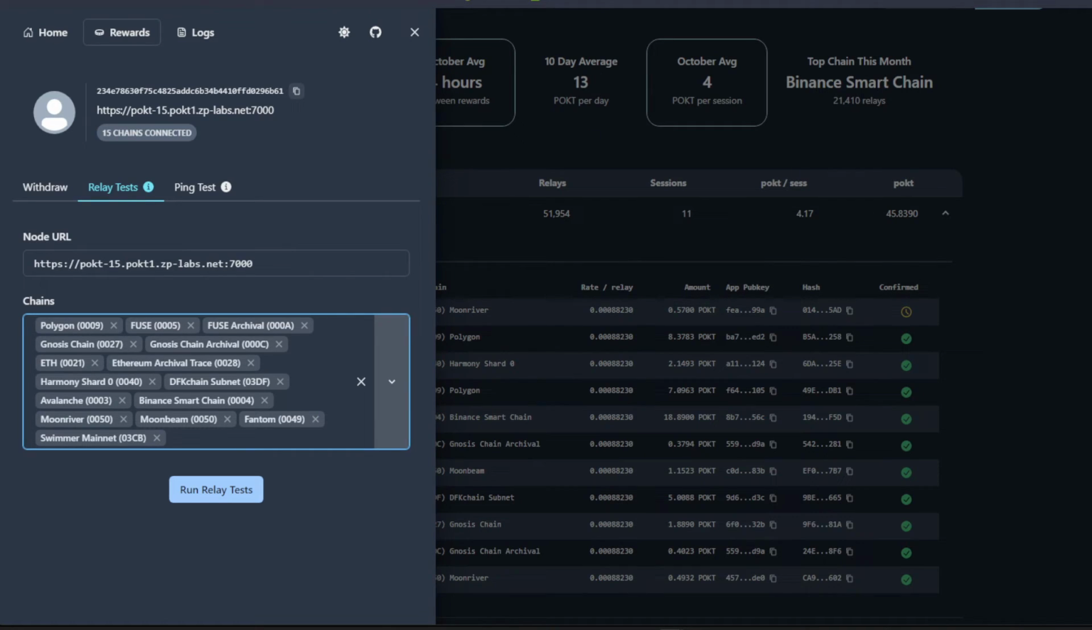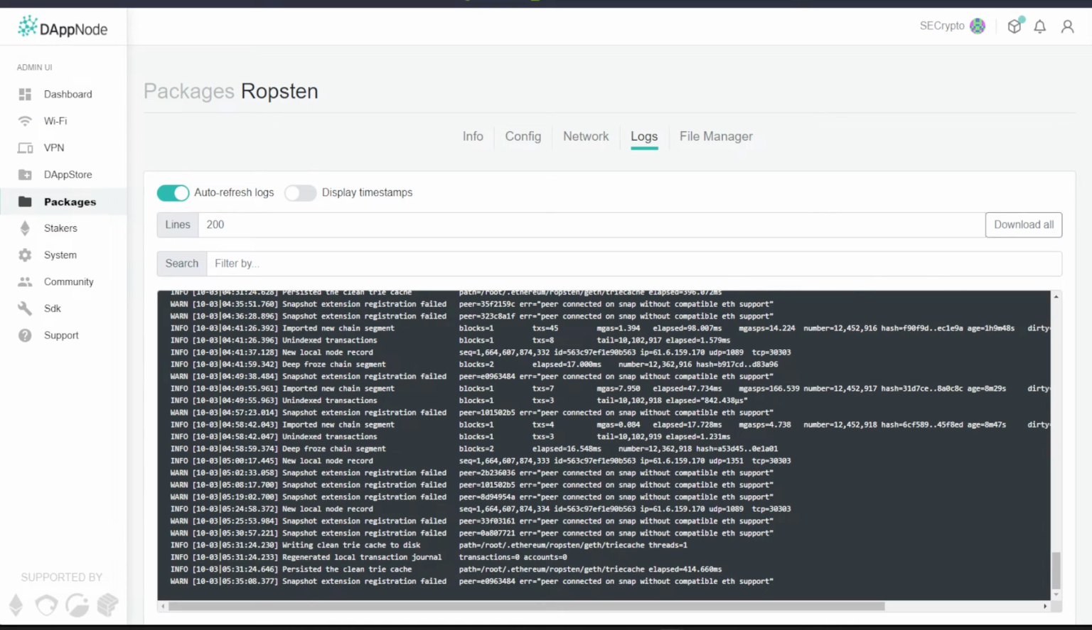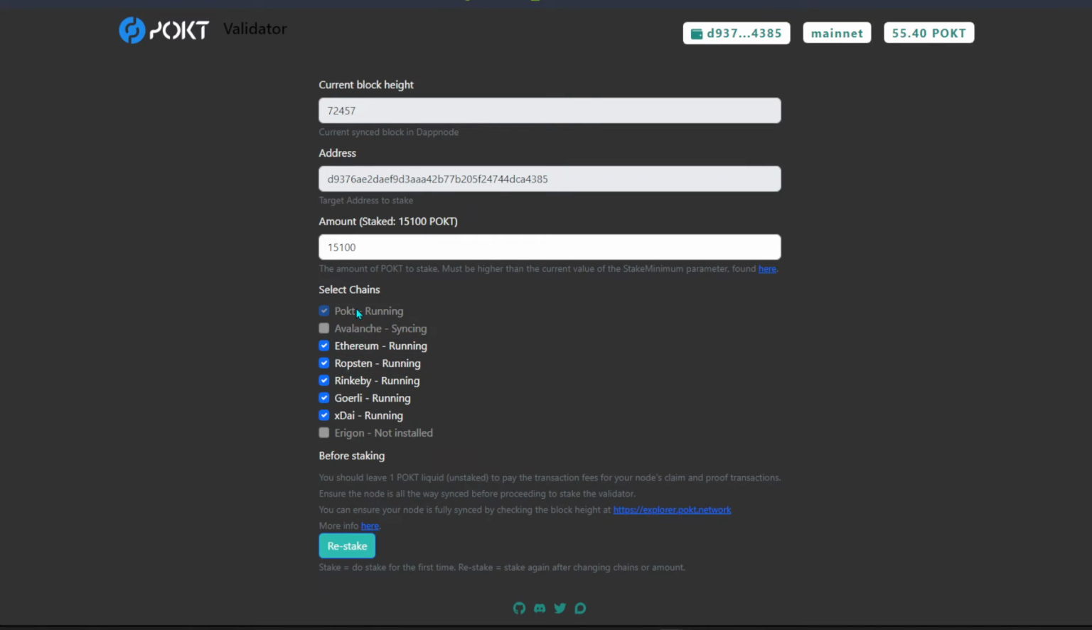But unfortunately on DAppNode itself, they are not really supporting the Binance Smart Chain package, and after that the Polygon package, and of course DFK Chain package is also not supported. Harmony not supported, Moonbeam not supported, Phantom also not supported. So whatever we can do on the web itself is only these chains over here: Avalanche, Ethereum, Ethereum testnet, and of course Gnosis mainnet, the xDAI, and from there another Ethereum chain itself.